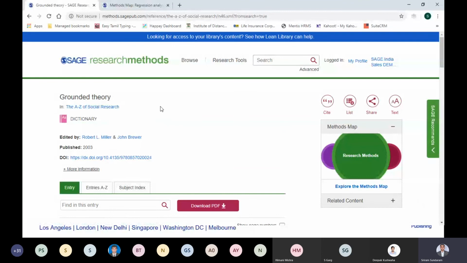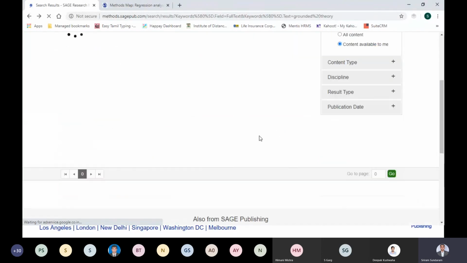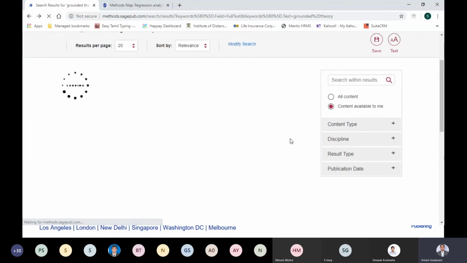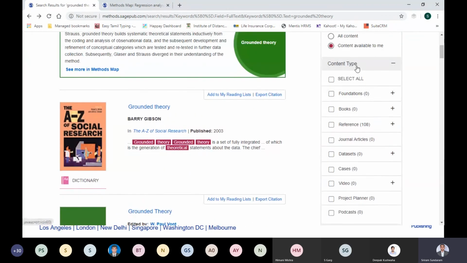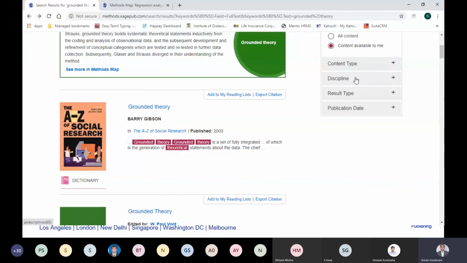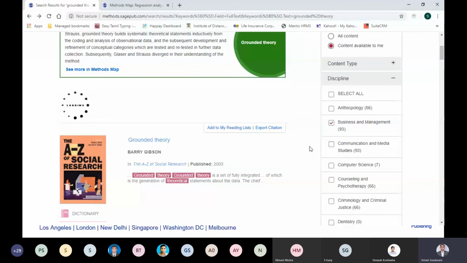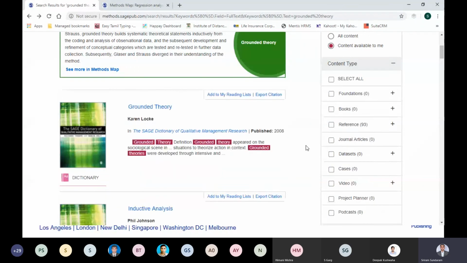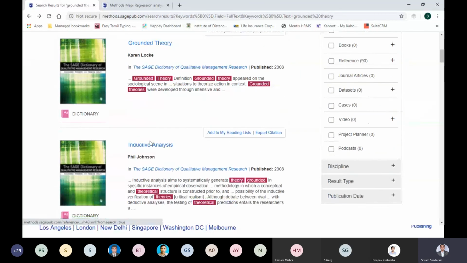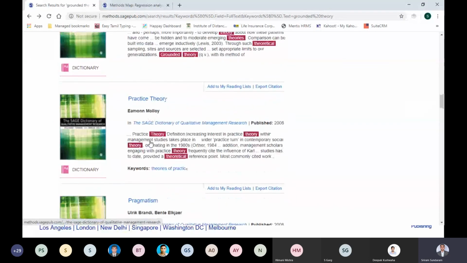And then if you want to deep dive, you go ahead and search and read any book or journal article or any other content on it. Someone was asking that if I want to see only subjects related to finance or management, you have landed on grounded theory, but for something related to your discipline, for example only business and management, then you deselect all and select only business and management. If you are using grounded theory in your type of research, and you are associated with the business and management domain, then the content related to business and management covering grounded theory will appear for you.